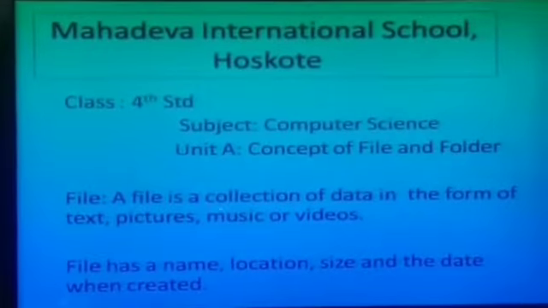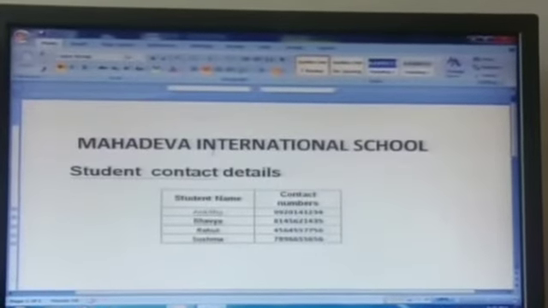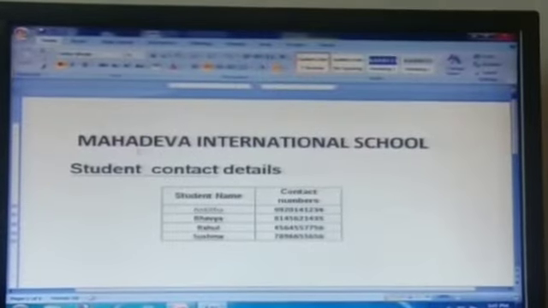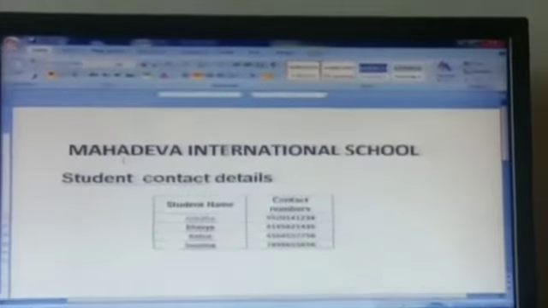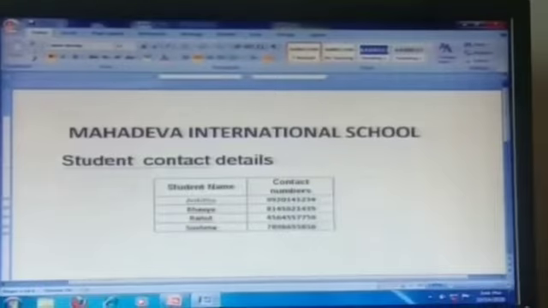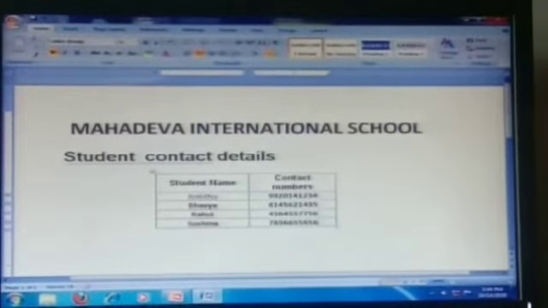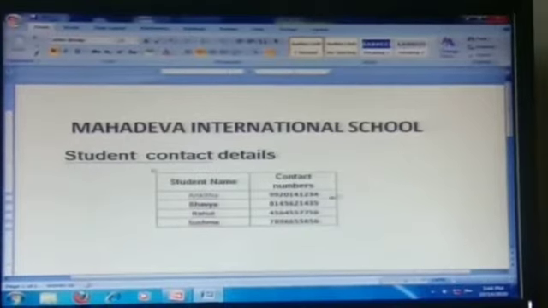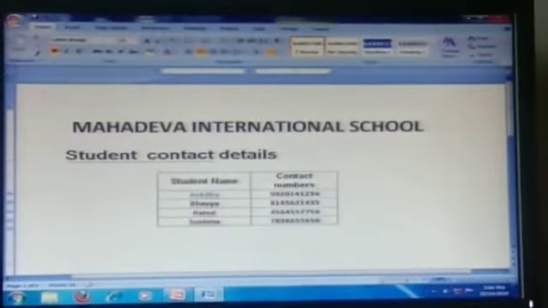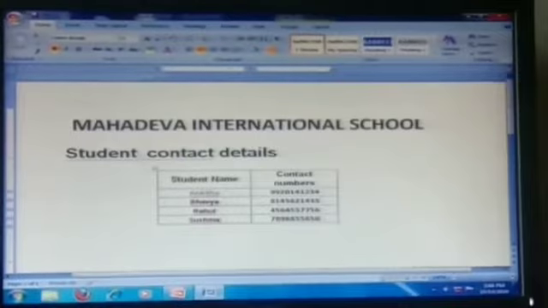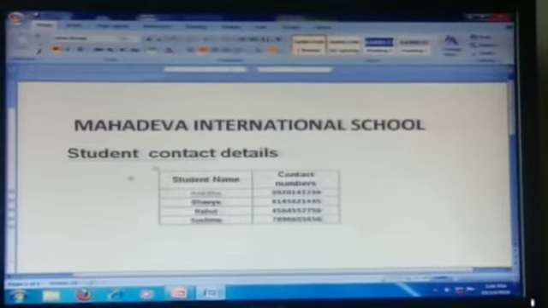Now let us see the example of a file. As I said, file is a collection of data that are information that can be text, image, video or music, right? Here I have a file which contains text information. See, this file I am using to store the student contact details.